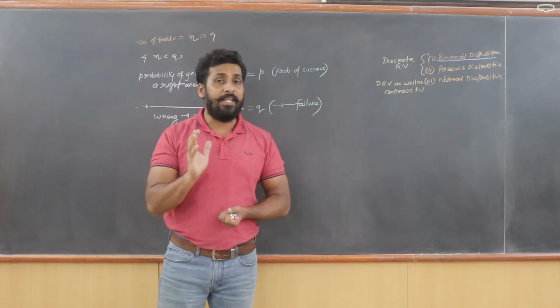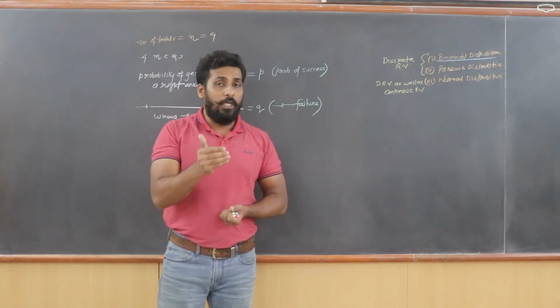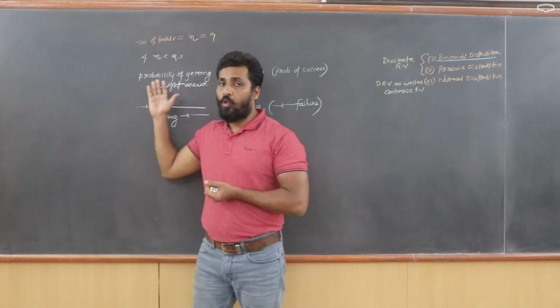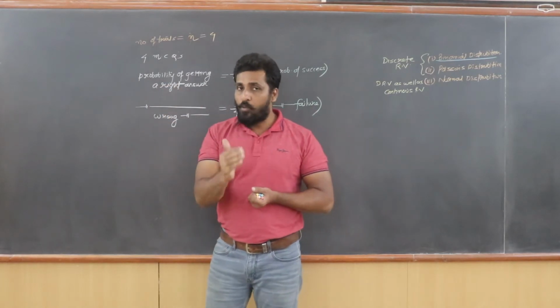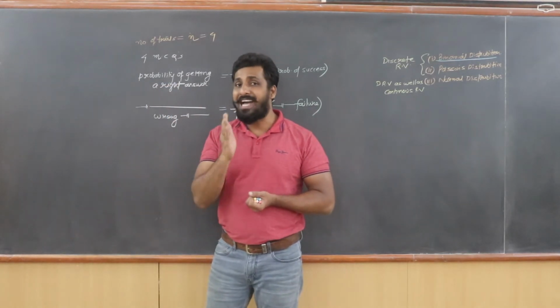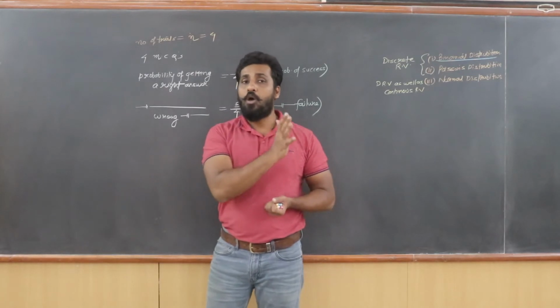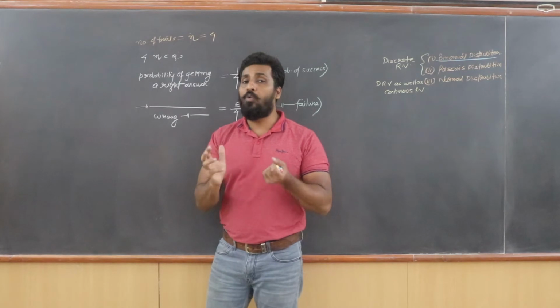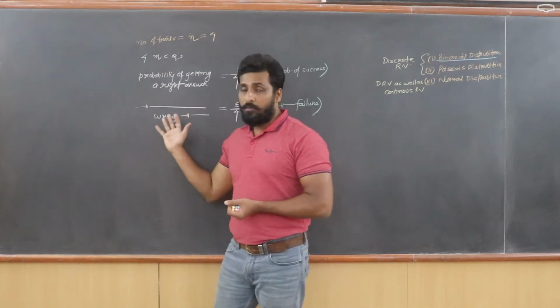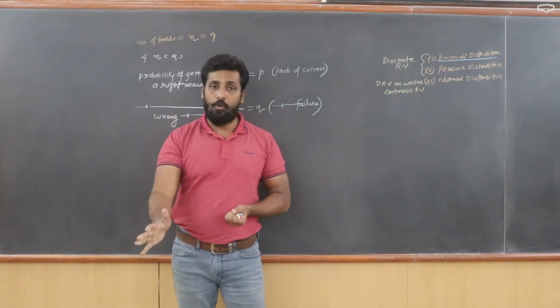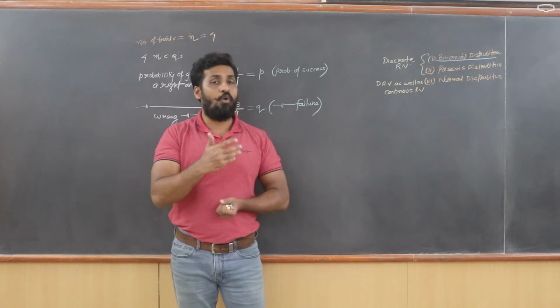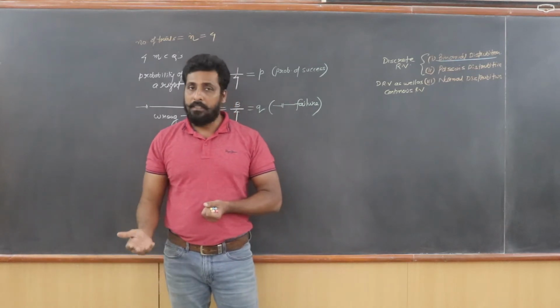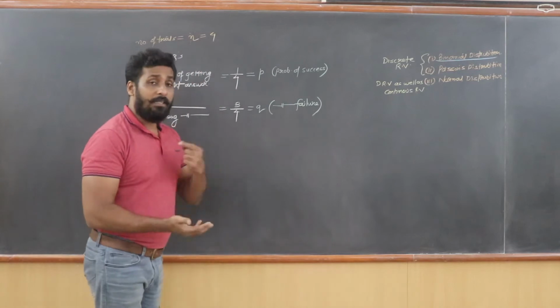Because the particular event that is going to happen can give us only 2 outcomes. So if you observe, if you attempt a question, there can be only 2 possibilities, either you will be right or you will be wrong. That means this event is giving us only 2 outcomes. So whenever 2 outcomes are going to come, the problem is definitely going to fall into binomial distribution, or we also call it Bernoulli's distribution. So let's come back to the example.